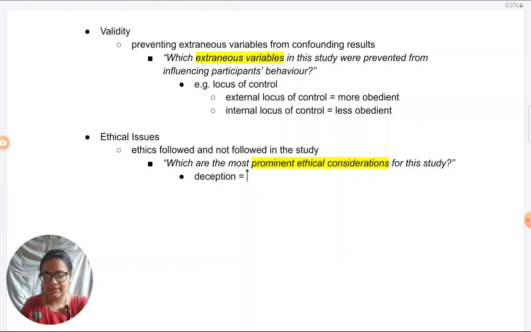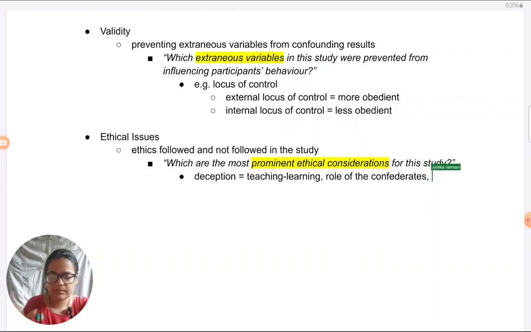firstly, the teaching learning task itself was a deception. There was no such task being done. Actually, it was just to measure obedience. The role of the Confederates, being told that Mr. Wallace is the learner, and I forgot the name of the experimenter. These two were assistants of the researcher. None of them were really in the role which they were pretending to be in. The drawing of the role, whether the participant gets to be a teacher or a learner, drawing of chits, the rigged lottery which took place, all of this is deception.